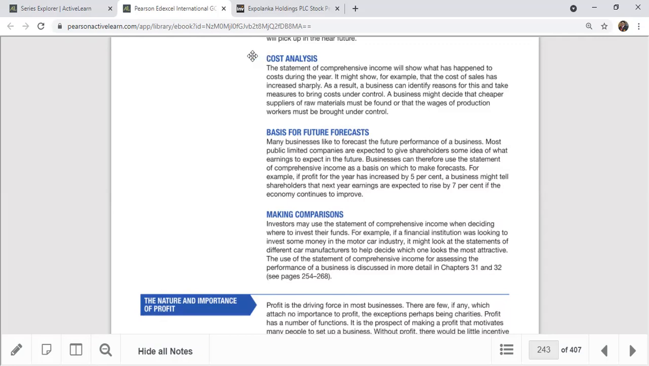That's why I told you this topic, the statement of comprehensive income, is really important. Even if you're an accountant, a marketing manager or an IT manager, it is really important.